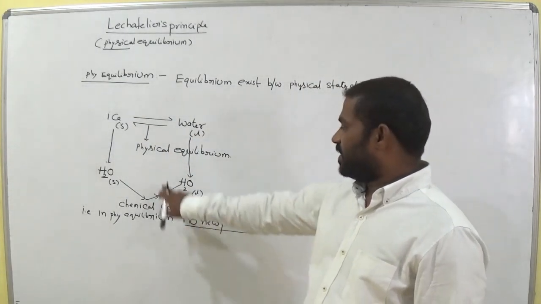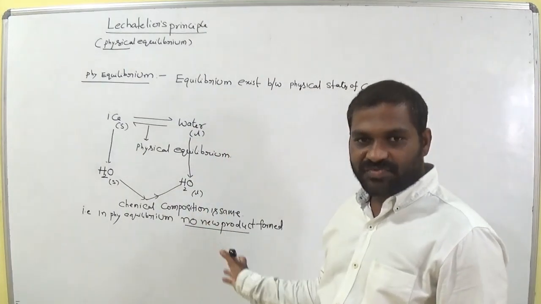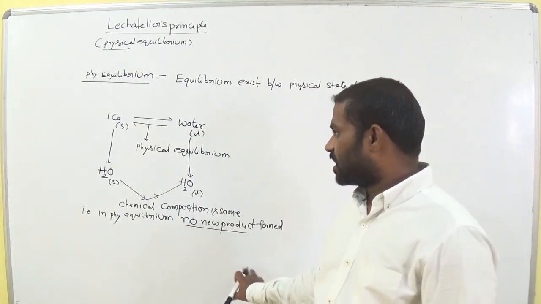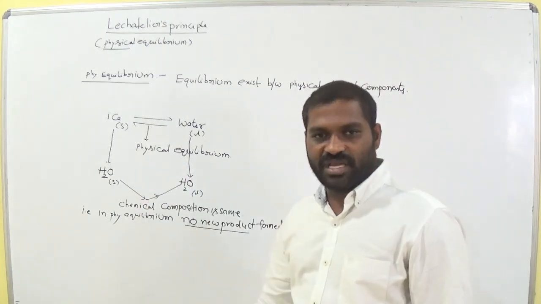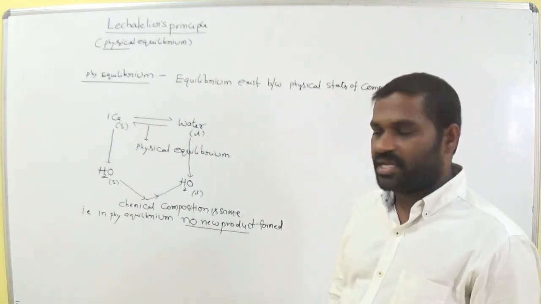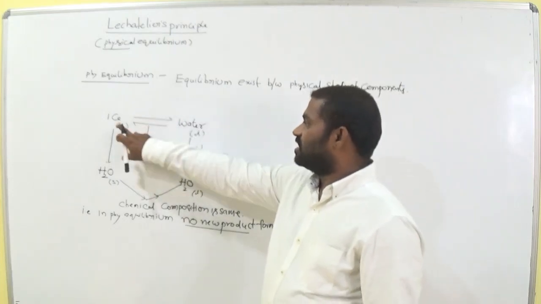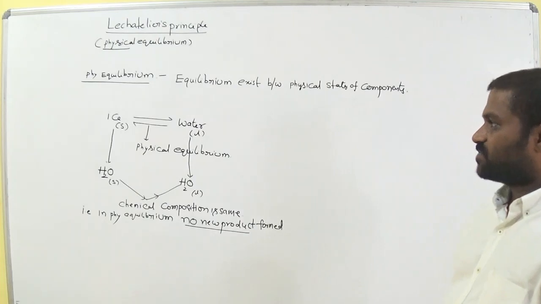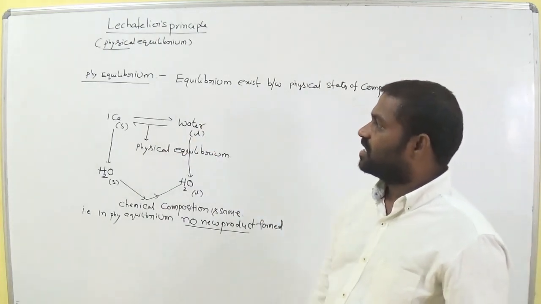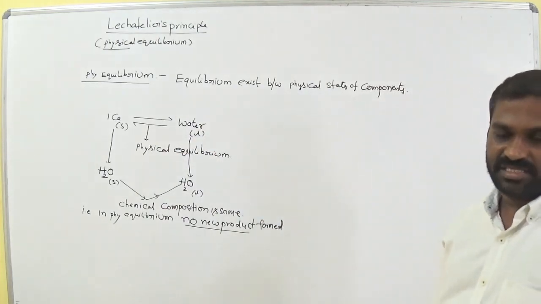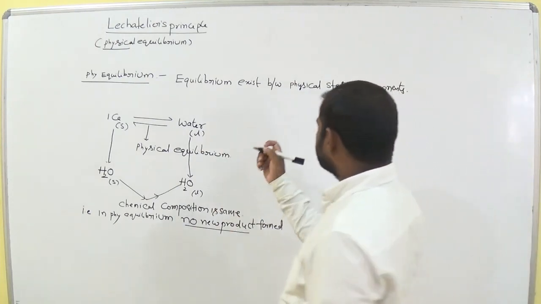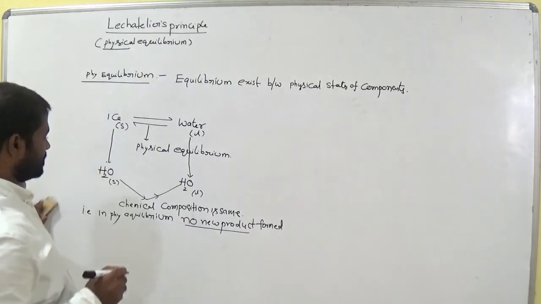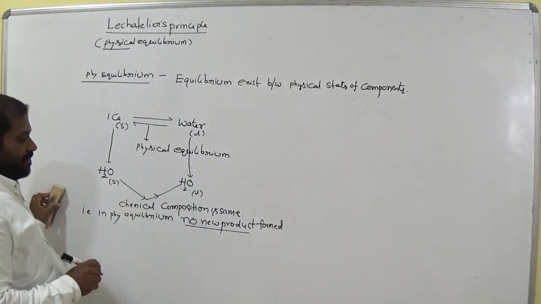So no new compound is formed; the chemical composition is the same. Now, when the equilibrium exists between physical states and only physical changes take place, such kind of equilibrium is called physical equilibrium. Is it clear?